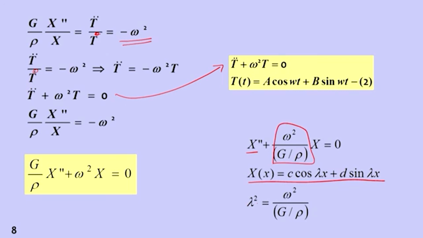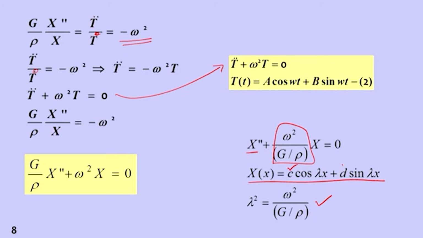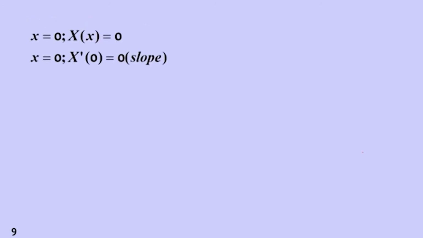So lambda square is equal to omega square by G by rho. Then let's find out the constants c and d. Now as we know, at x is equal to 0, X of x should be equal to 0, so the boundary condition will be applied there. At x is equal to 0, X dash also should be equal to 0, because we are talking about the shear beam. In a shear beam, deflection is 0 and slope is also 0.